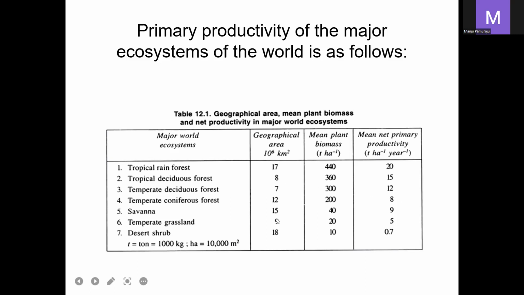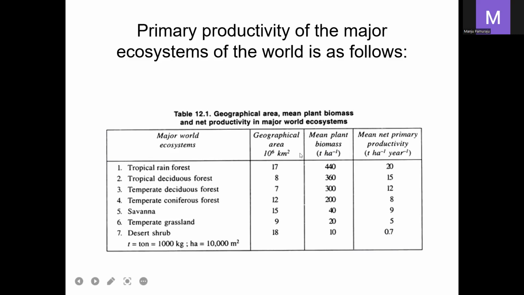When we observe this table, the productivity is high in tropical rainforest and very low in desert shrubs, only 0.7 tons per hectare per year.